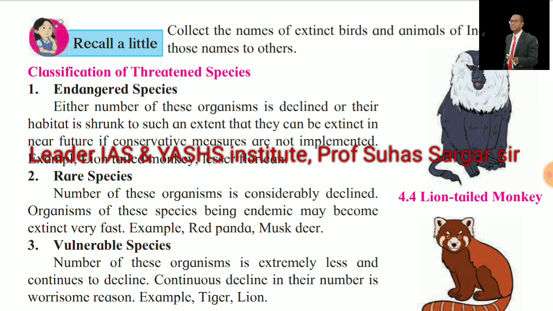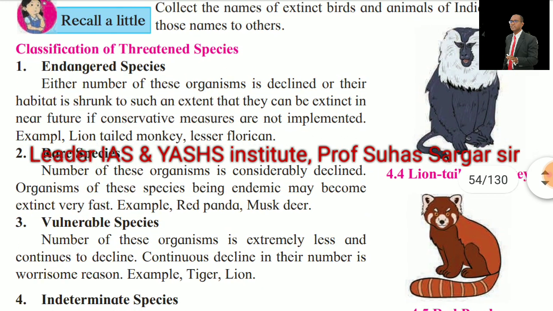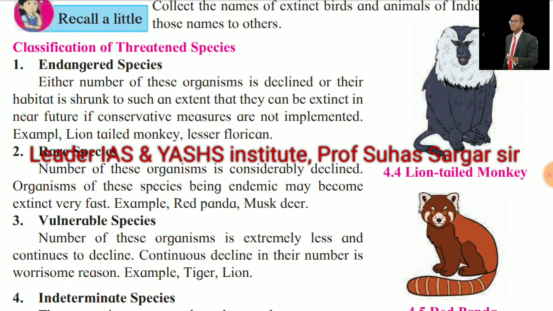Classification of the threatened species. First, endangered species. Either the number of these organisms is declined or their habitat is shrunk to such an extent that they can be extinct in the near future if conservation measures are not implemented. Example: lion-tailed monkey, lesser florican. Rare species: the number of these organisms is considerably declined. Organisms of these species, being endemic, may become extinct very fast. Example: red panda, musk deer, etc.